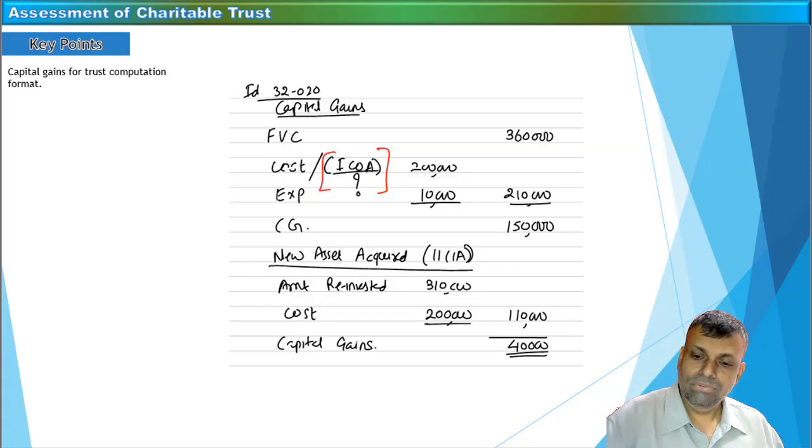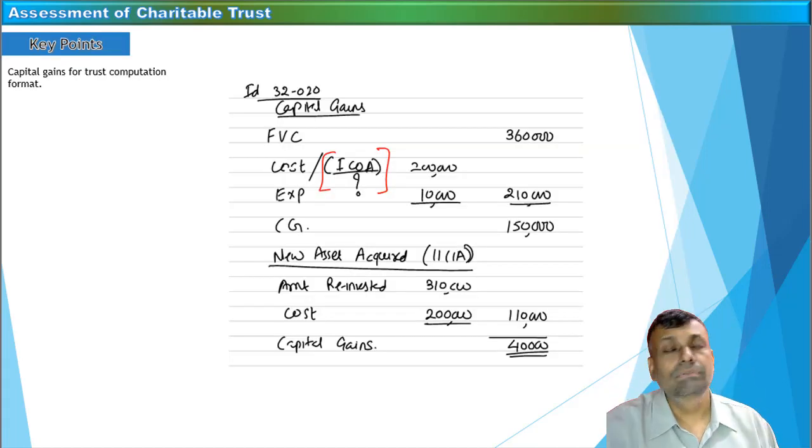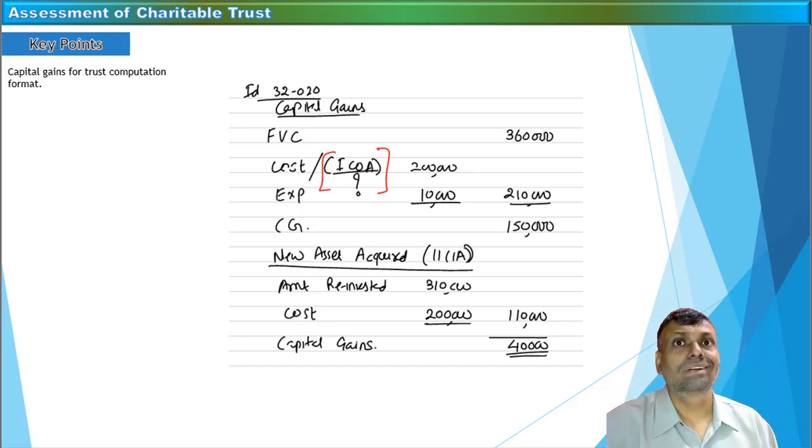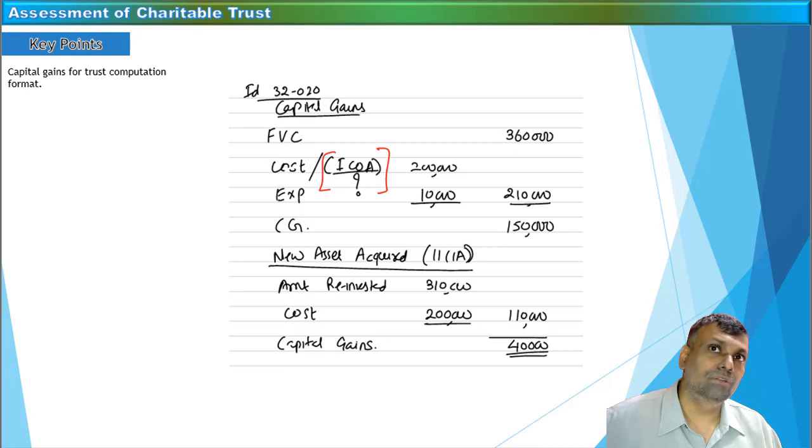Okay, now this is another good area with respect to the capital gains of the charitable trust. This particular type of question looks very simple and straightforward, but it has not been tested in examinations for many past attempts. So I consider this a very valuable point, because it can sometimes come as a surprise, the computation of the capital gains with respect to the charitable trust.